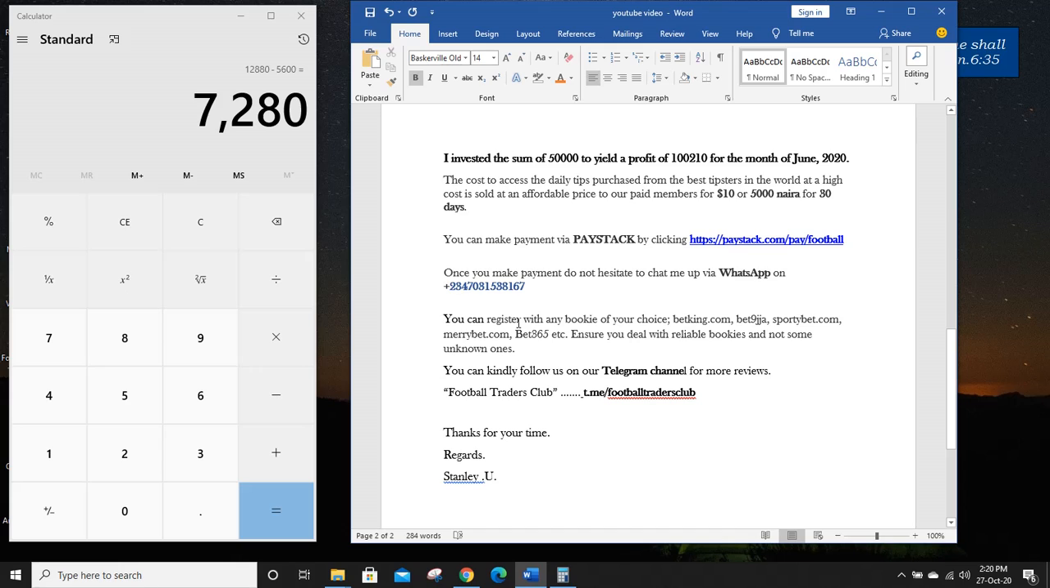So you can register with any bookies of your choice: BetKing, BetNinja, Sportybets, any one that is suitable, and ensure you deal with reliable bookies and not some unknown ones.